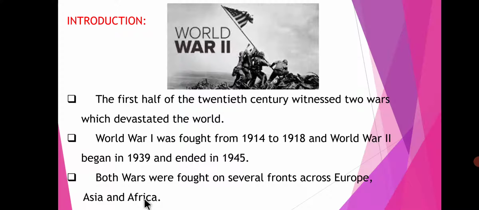In both wars, the combined forces of Great Britain, France, Russia and the United States fought against Germany. At the same time, Germany's allies in World War II were Italy and Japan.